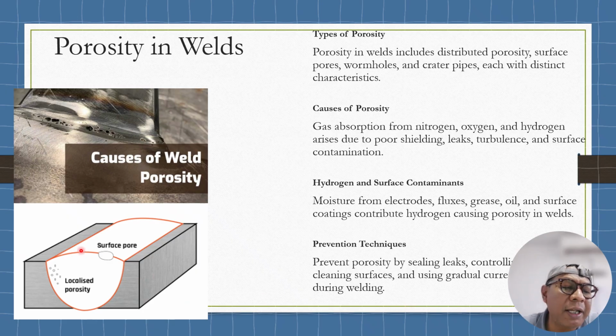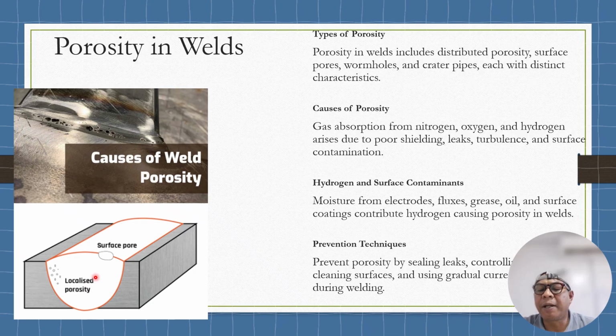So if you see this one, it is surface porosity, and this one is localized porosity on the inside of the weld. Porosity in the weld refers to cavities formed by trapping gas during solidification of the weld pool. It manifests in various forms including distributed porosity, surface breaking porosity, wormhole, and crater pipe.